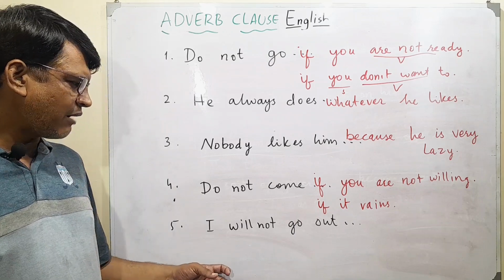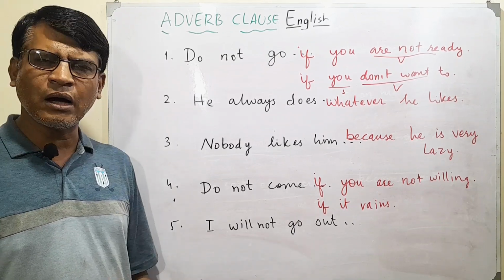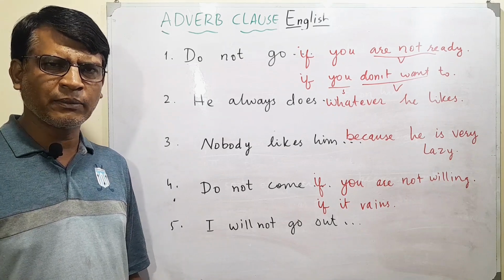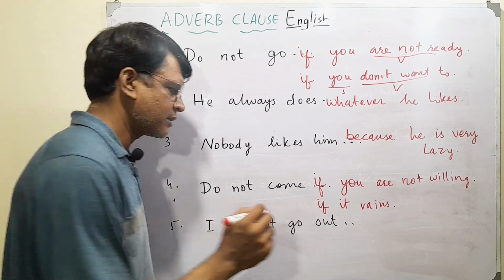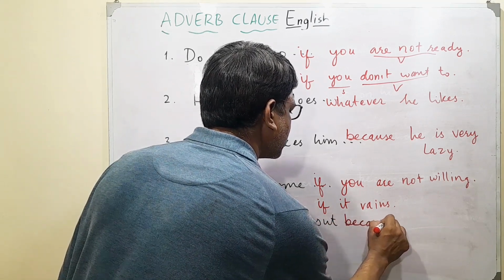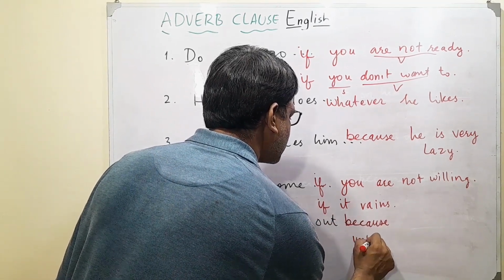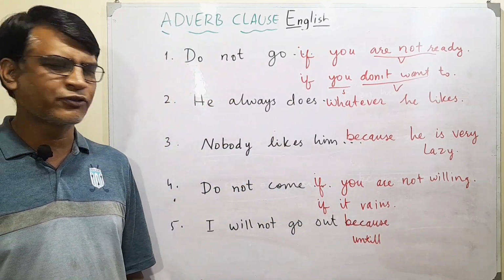The last is "I will not go out." How do we complete it? There are two possible connectors: because or until. Now, I am making it a little easier for you.